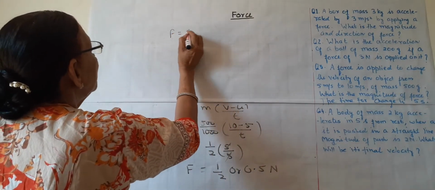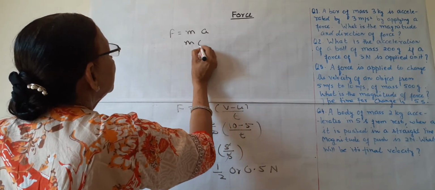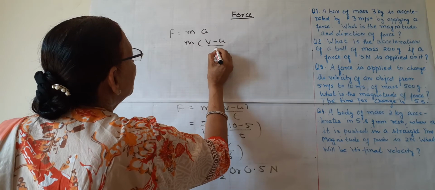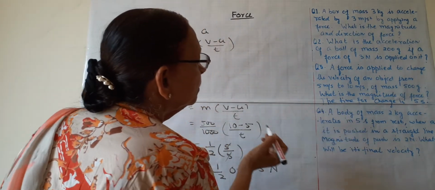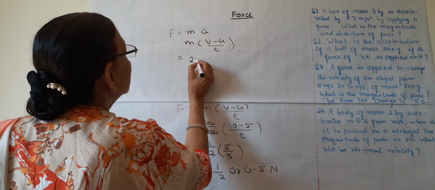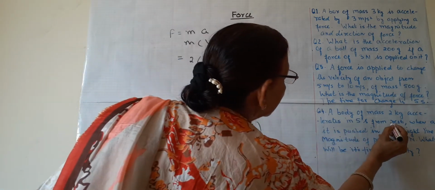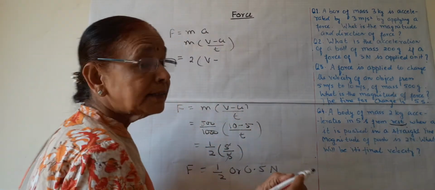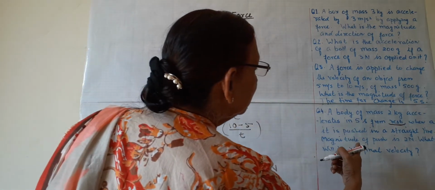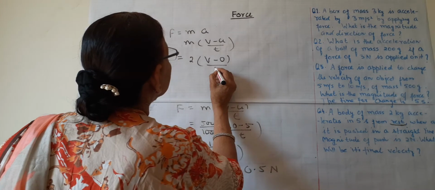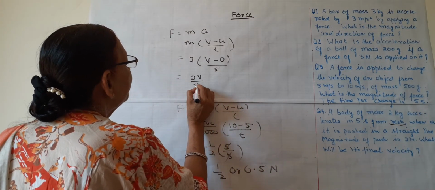Again the same formula, F is equal to ma. Instead of a we will write v minus u upon t. Mass is given as 2 kilograms, and v is asked and u is rest. When something is at rest, it means the velocity is 0. The time given is 5 seconds. So it will be 2v upon 5.